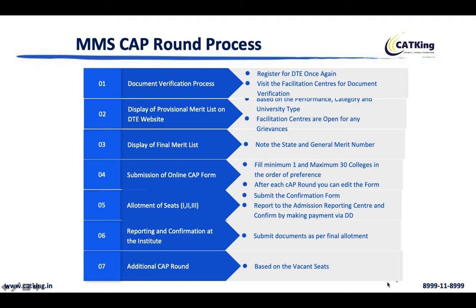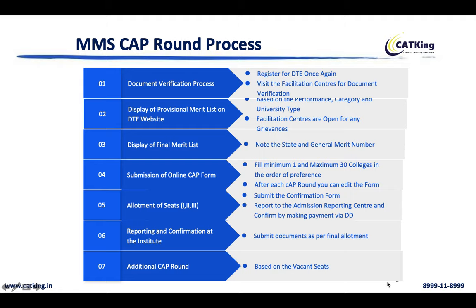All right, once that is done, you will have to submit your online cap form. That is the form where you will have to choose from 1 to 30 colleges, and you can edit the form after each and every cap round is done. Then for each cap round the allotment of seats is done. You will have three such cap rounds conducted one after the other, based on the vacancy of seats left in the previous round. Once you are done with the allotment, you will have to submit your confirmation. You also report to the admission reporting centers to confirm your admission by making the payment. Usually it's via DD or online.